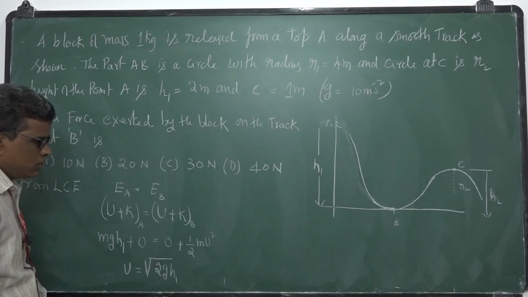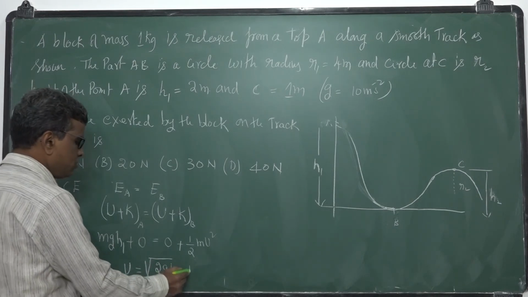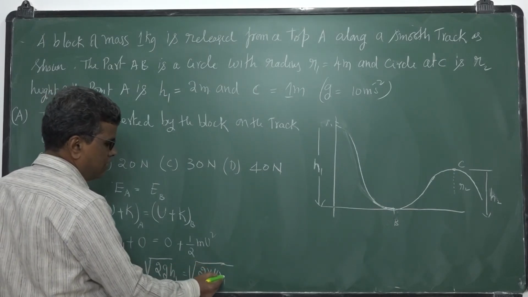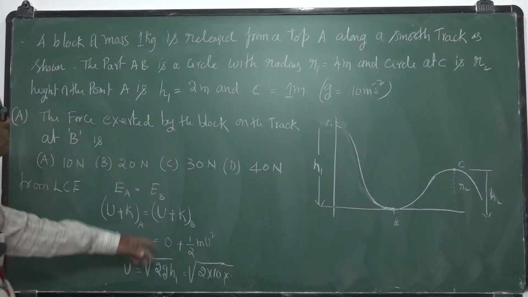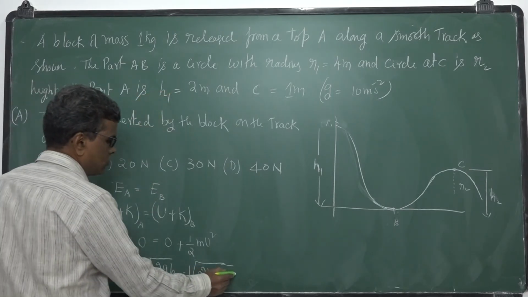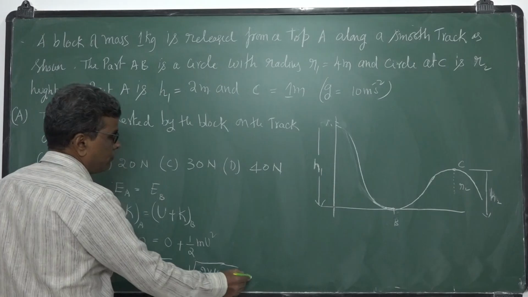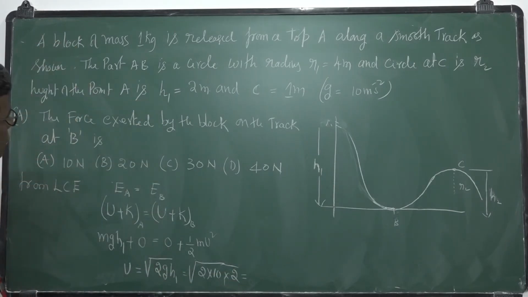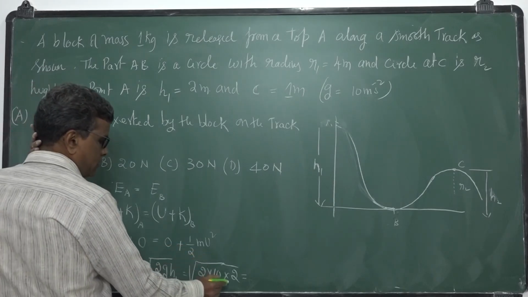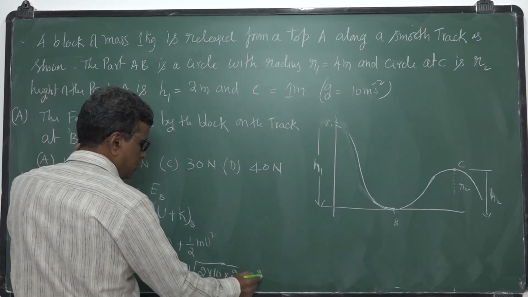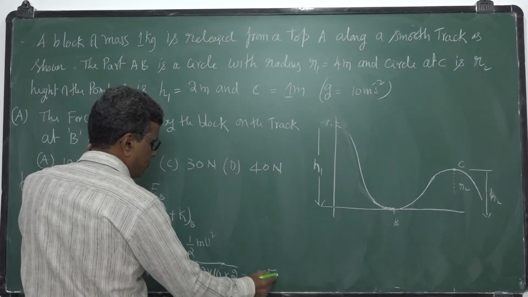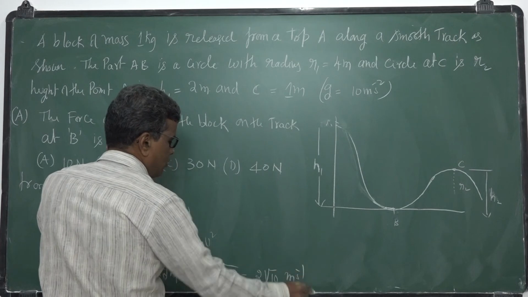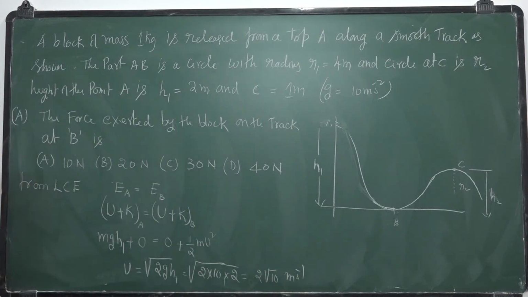With g as 10 and h1 as 2 meters, that is the square root of 2 into 10 into 2, that is 2 root 10. So velocity at B is 2 root 10 meters per second.